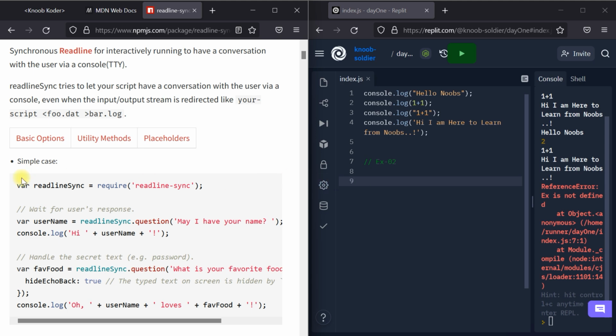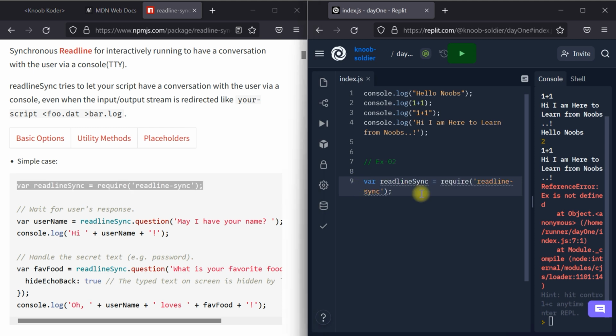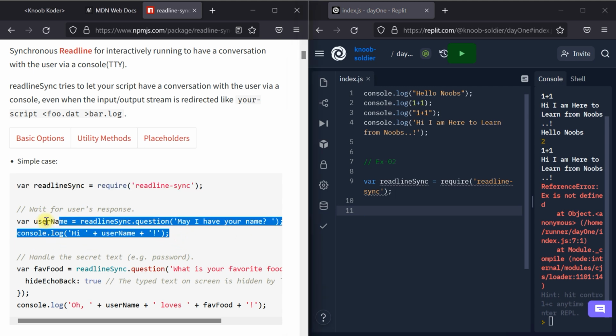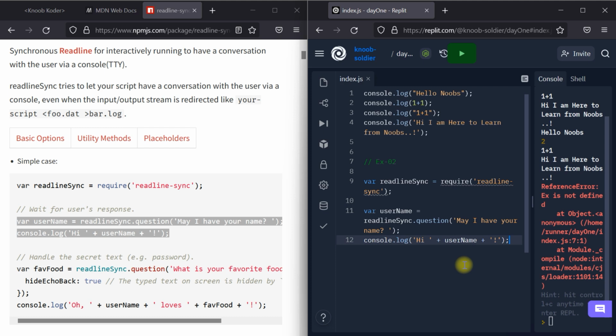And okay, let's just directly copy from here. But be aware that you should not copy things like that. First of all, I did it in order to not make any error or mistake. And secondly, where username readline sync is sent, may I have your name, console. Just copy this also, control C, and here also click and control V. And now let us run and see what it gives.